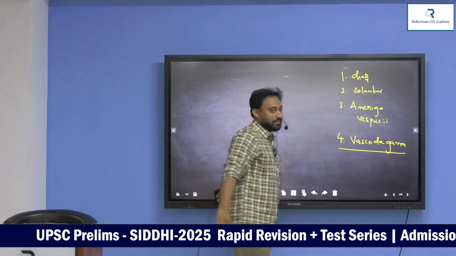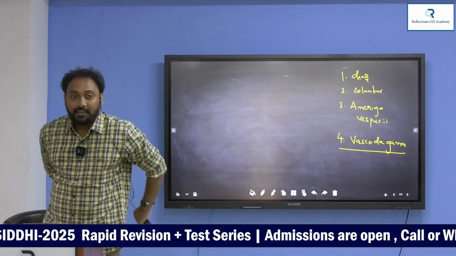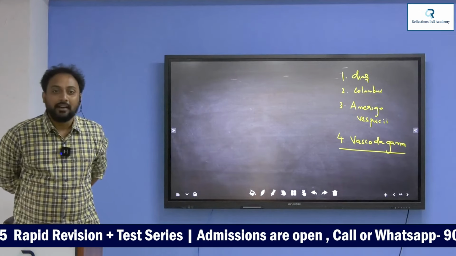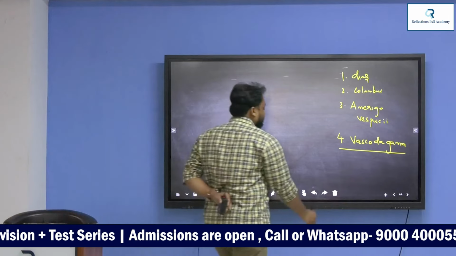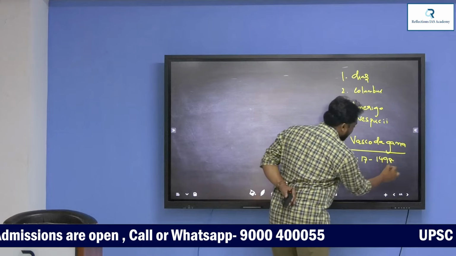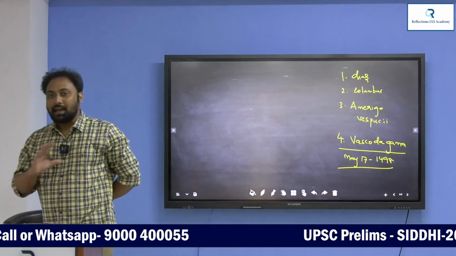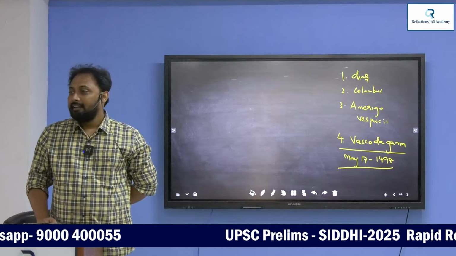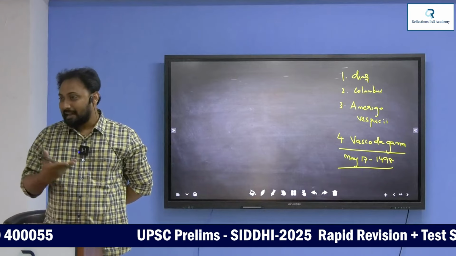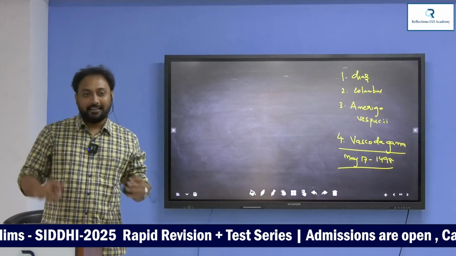Now he created a history. Fourth one. In which year did Vasco da Gama discover the sea route to India? Vasco da Gama discovered the sea route to India on May 17th, 1498. This day is considered a black day in the history of the world. It is a black day. Why is it a black day? Because they successfully discovered it and they started exploiting India.